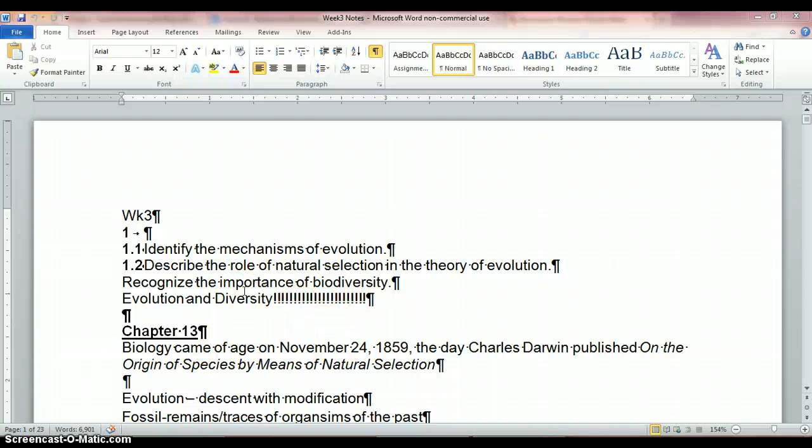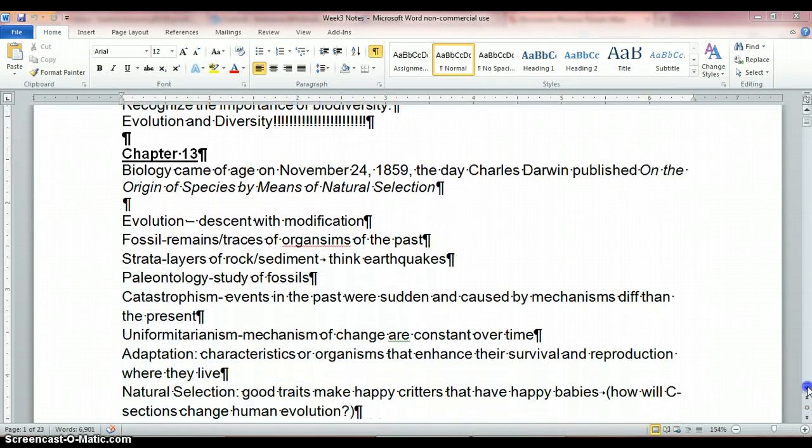Okay, so I'm very excited this week. We're finally going to get to cover evolution. Super happy. But let's start with chapter 13. So, biology came of age on November 24th, 1859, the day Charles Darwin published On the Origin of Species by Means of Natural Selection. That's our big day.